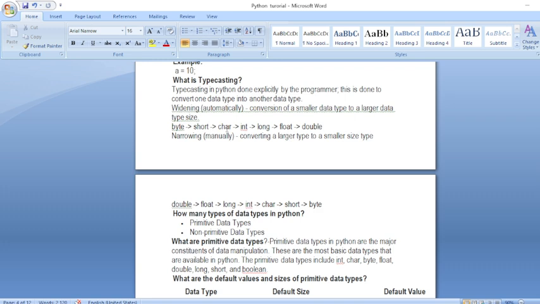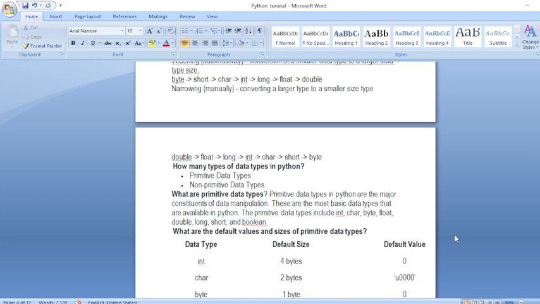Short to the larger size char, char to integer, integer to long, long to float, float to double. This is known as widening, or automatic conversion, from small data type to large data type.